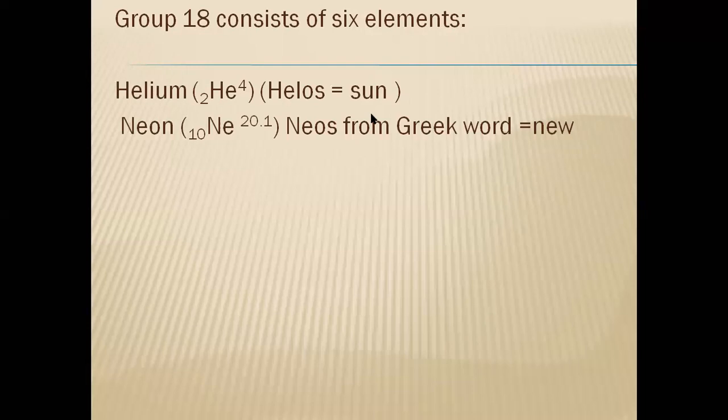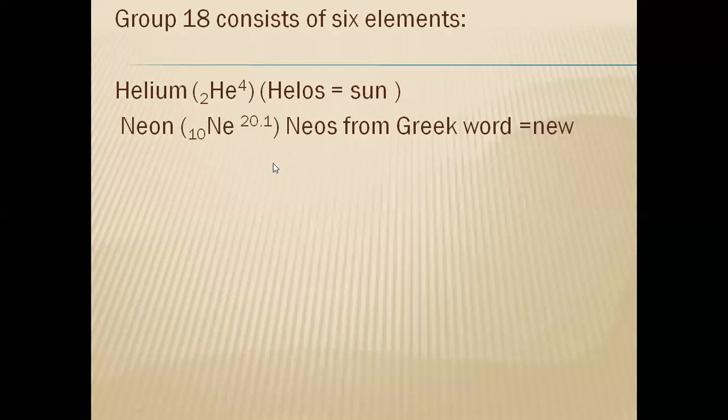Now, helium is atomic number 2, mass number 4. And see the names, how the helium name was given. Helium is the main constituent in the sun's crust, and in Greek, helos means sun. So from that, helium was given the name helium.